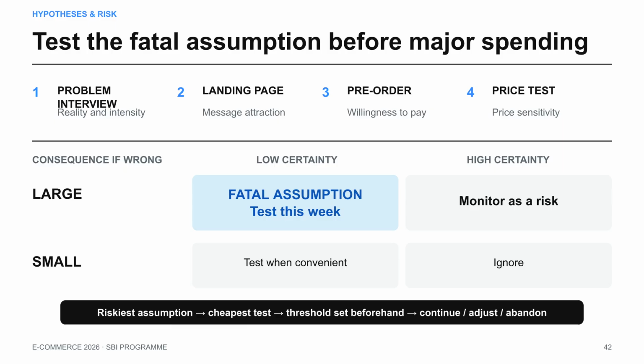Before committing to major spending, identify and test your most fatal assumptions. Conduct problem interviews, test messages via landing pages, and validate willingness to pay. Always define your success threshold beforehand to avoid confirmation bias.